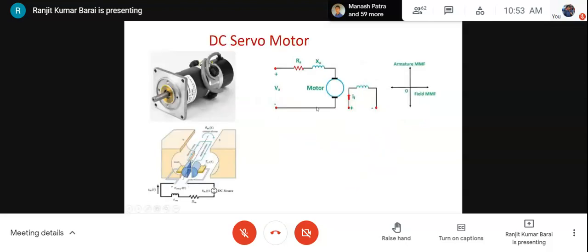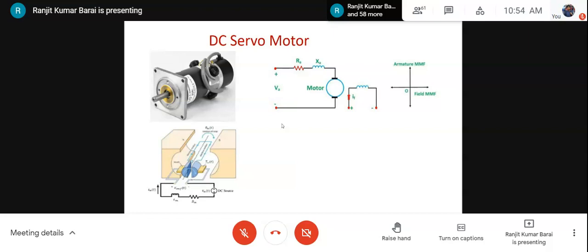Now DC servo motor. Servo motors are of two types depending upon the power supply: DC servo motors and AC servo motors. Nowadays, AC servo motors are not in use. Most of the servo motors in use are DC. DC servo motors are used in two ways. One is armature control mode, and another is field control mode. But application of field control of DC servo motor is quite rare. So most of the time, DC servo motors are controlled in armature control mode.